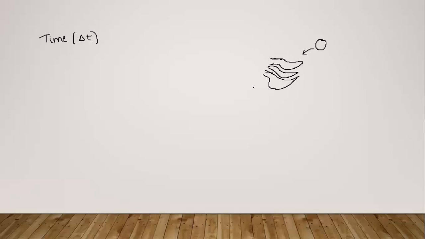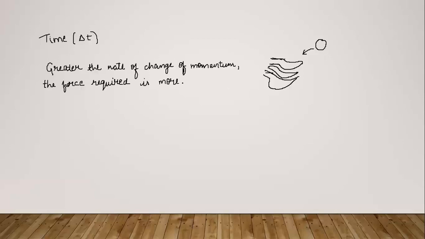So this is the reason: they give more time to the ball to bring its velocity to 0. That's why they don't get hurt and they do not have to apply a larger force. So this is where the time interval, delta t, that is given for that change of momentum, is important. If we want to conclude this, we can say the word rate is very important because we are talking about time interval, that's delta t.